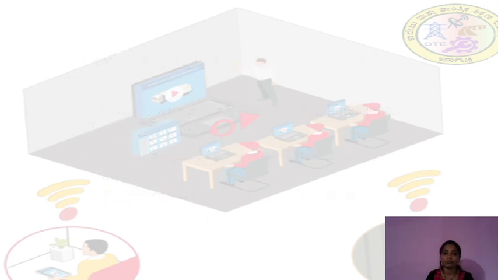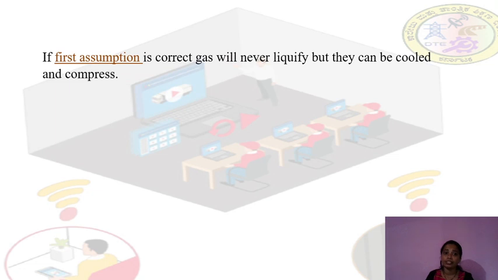Now, we discussed two wrong assumptions made in the kinetic theory of gases. If the first assumption is correct, then what will happen? The gas will never liquefy.